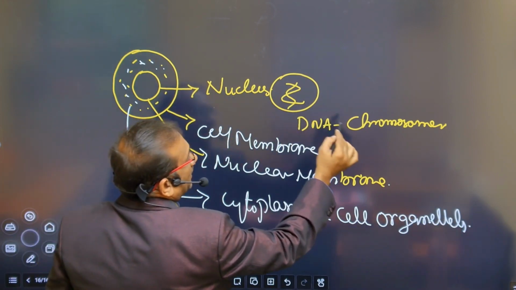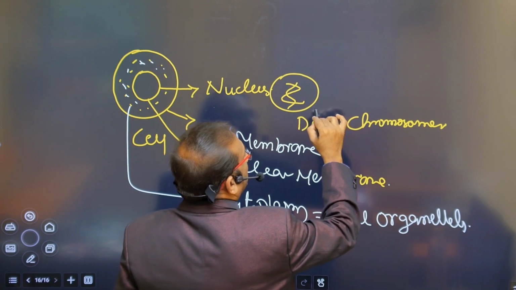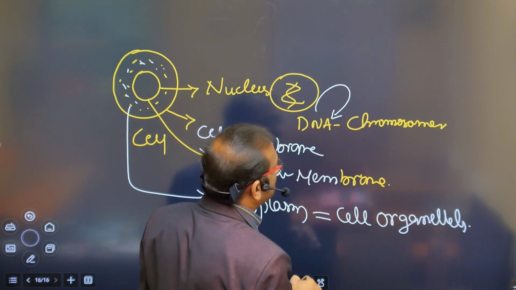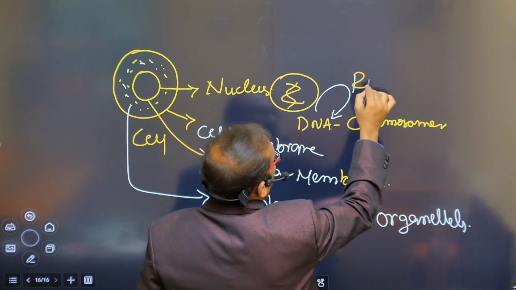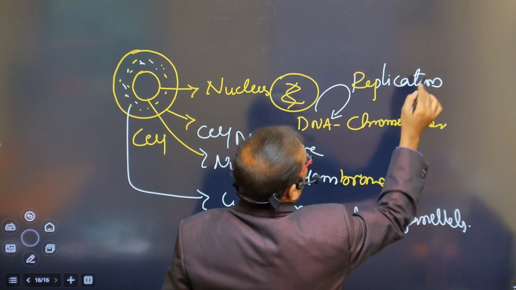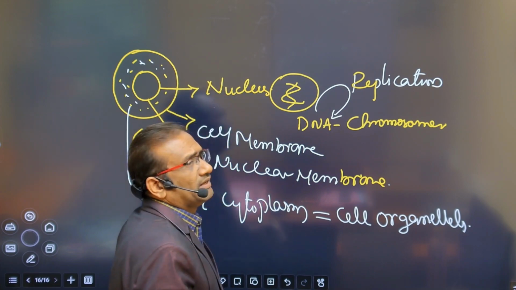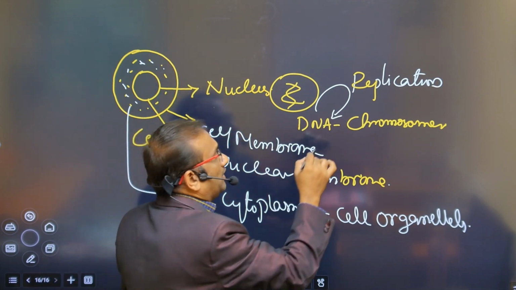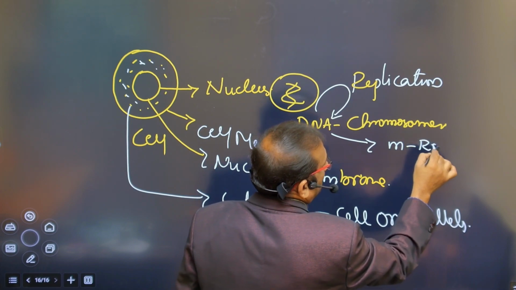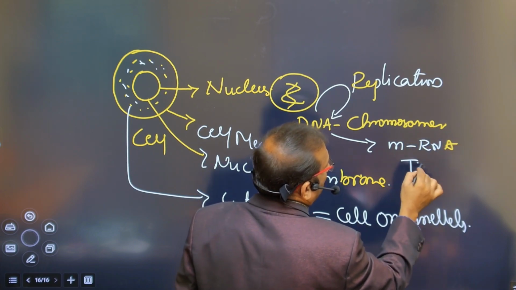Coming to DNA, DNA creates DNA in mitosis, that is called replication. So DNA creates another DNA, that is called replication. DNA creates mRNA, this is called transcription.